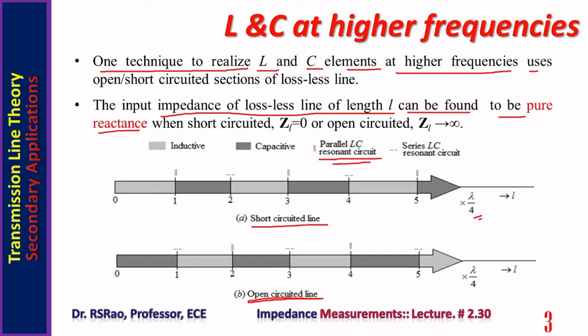When it is open, it is acting as series LC resonant circuit. When length is 2 lambda by 4, it is acting as a series LC resonant circuit in case of shorted line, and as a parallel LC resonant circuit in case of open circuited line. So it can be understood short circuited or open circuited lossless lines behave like inductors and capacitors. It depends upon the length.